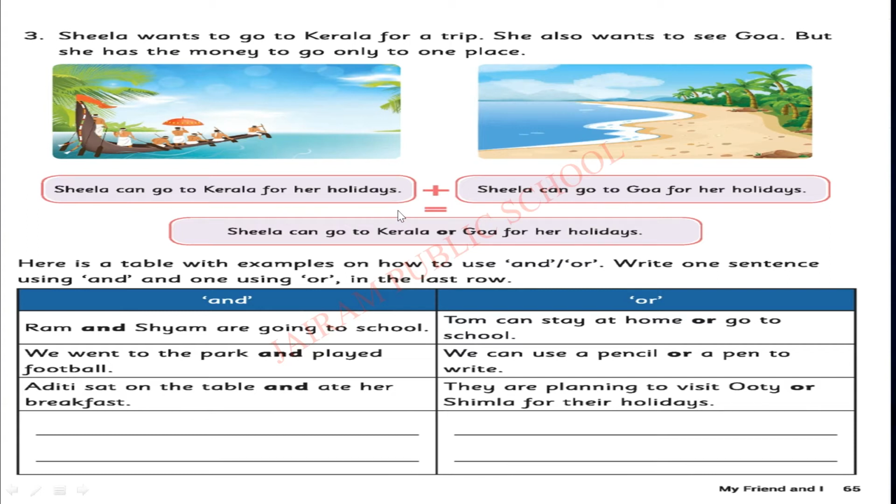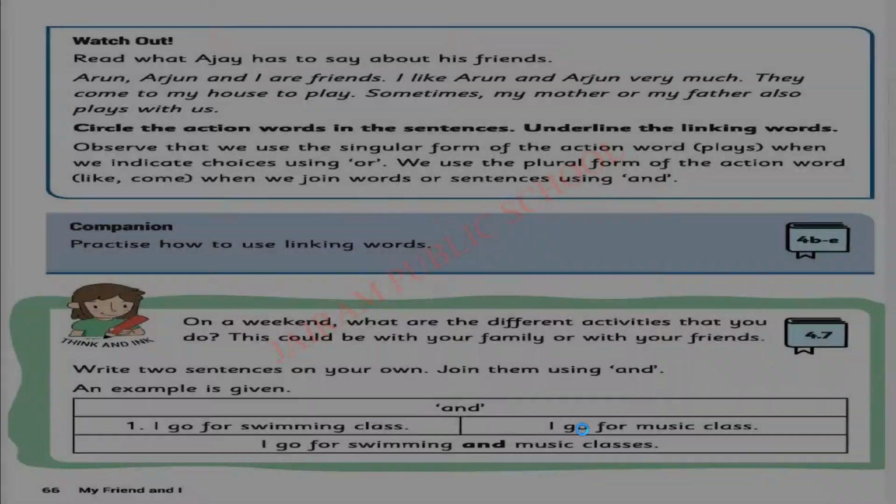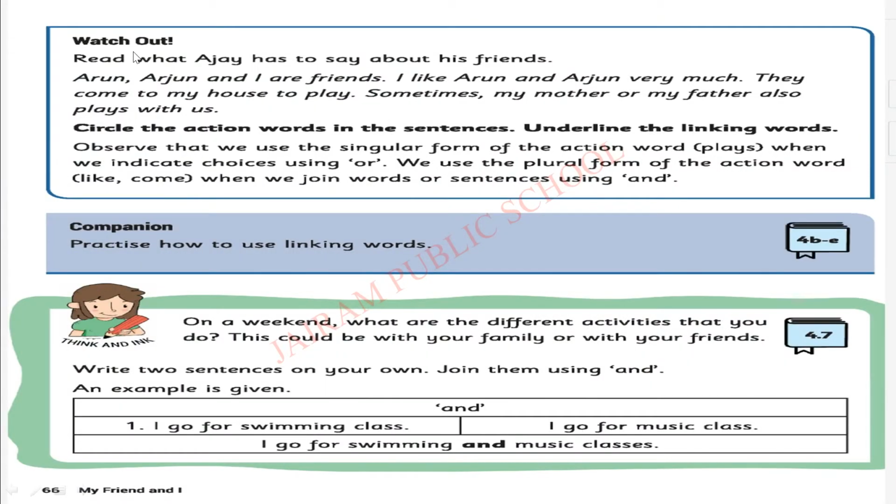This is another example. Sheila can go to Kerala for her holidays. Sheila can go to Goa for her holidays. She can go to any one place at a time. Am I right? So we are connecting these two sentences using or. She can go to both places, but not at the same time. She can be in one place only. So here comes a choice. First she can go to Kerala, then she can go to Goa. I hope you have completed these activities. Let's move to the next one.